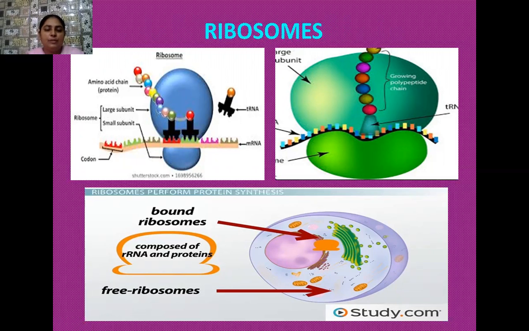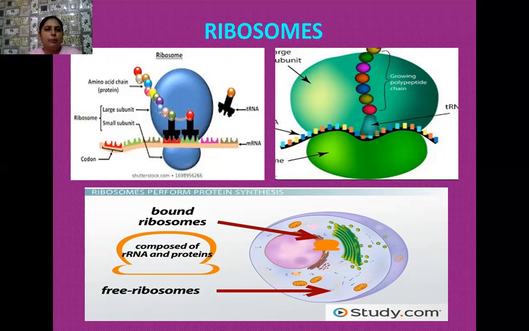In prokaryotic organisms, these ribosomes are 70S. Here S stands for Svedberg, which is the unit of the sedimentation coefficient. When we do centrifugation, we separate these ribosomes on the basis of their density. And here we find one smaller and one larger subunit of the ribosome.